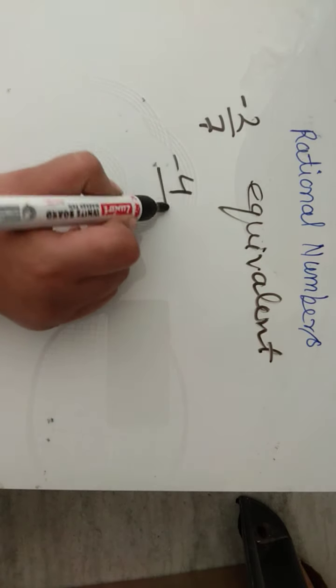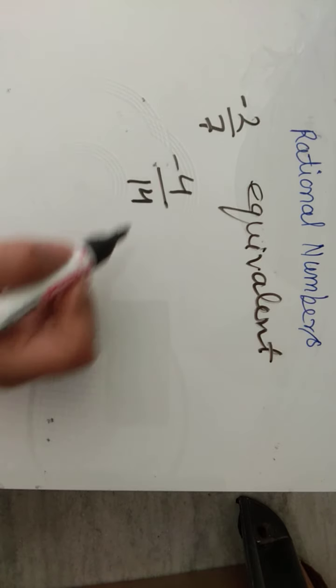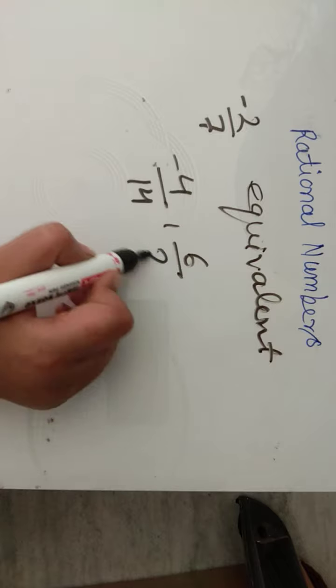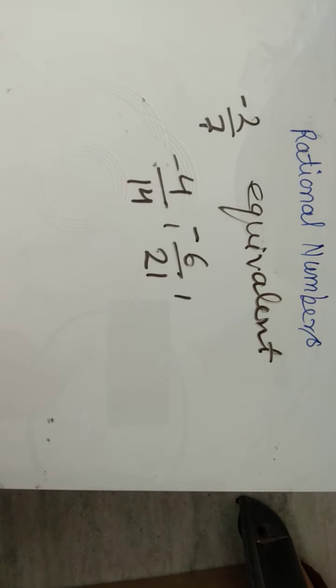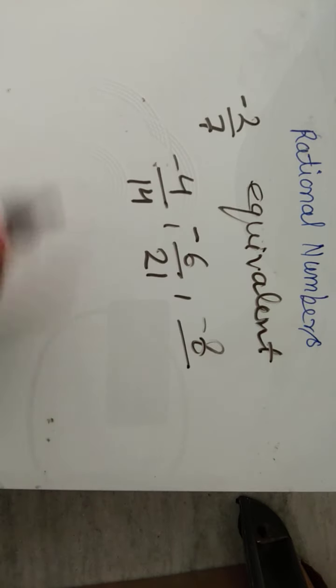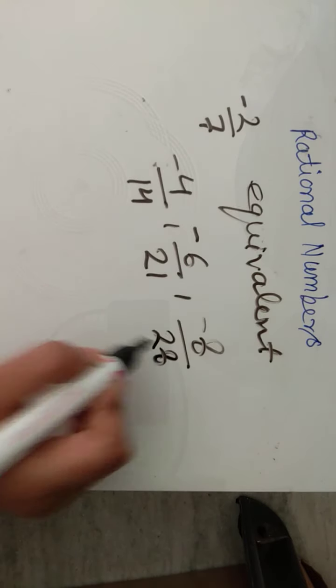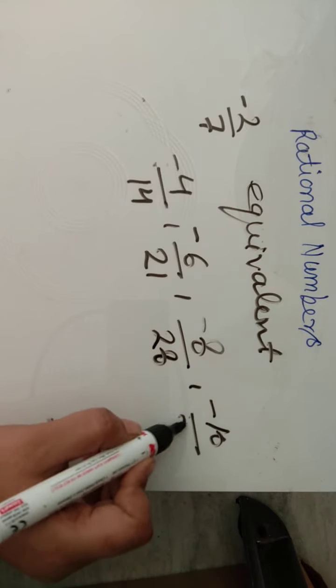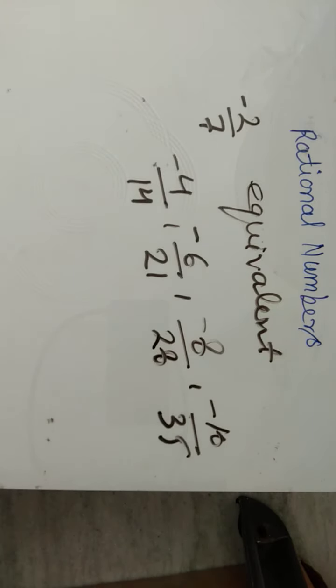2 2s are 4 and 7 2s are 14. Then we will multiply it by 3. 2 3s are 6, 7 3s are 21. Then multiply it by 4. 2 4s are 8 and 7 4s are 28. Again 2 5s are 10, 7 5s are 35. So you can write down as many equivalent rational numbers as you want.